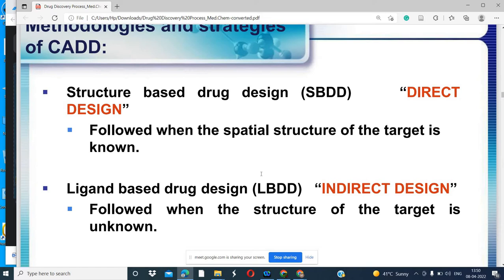What happens in the enzyme substrate reaction? The substrate interacts with the enzyme, so proteins are the enzyme. In the case of the pathogenic protein also, on the protein target, the substrate interacts with the enzyme, then the reaction proceeds. What happens if we replace the substrate with the ligand or inhibitor? That is called structure based drug design. It means we can replace the substrate by the inhibitor. Instead of substrate, we will use an inhibitor that can bind.